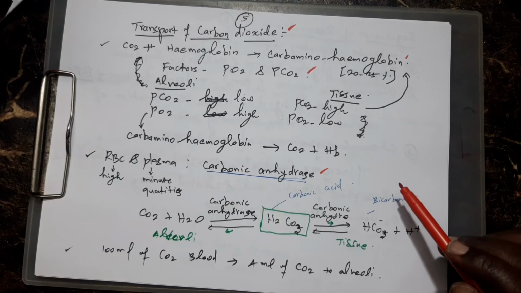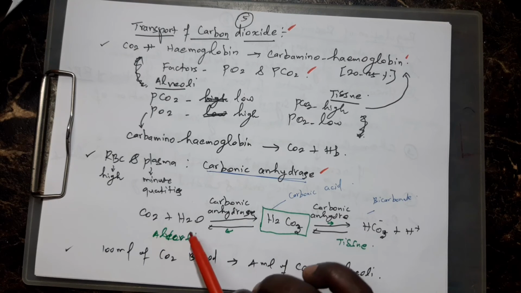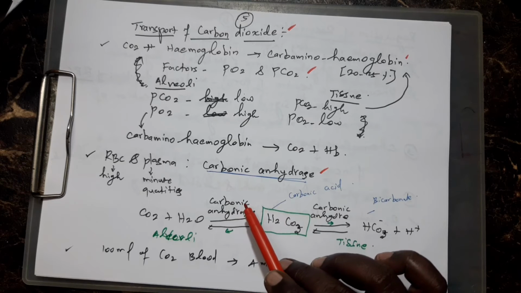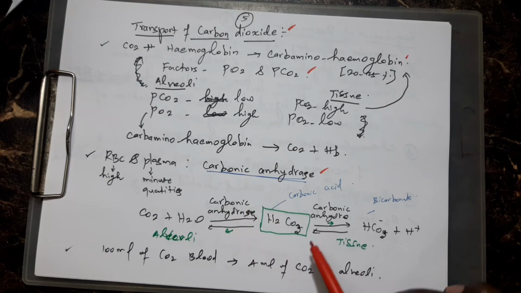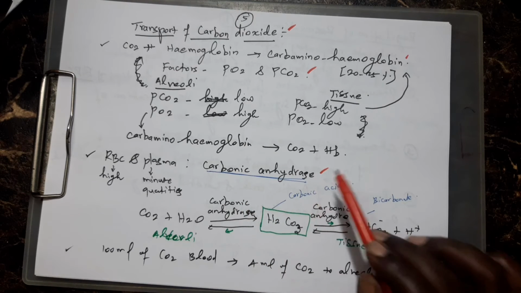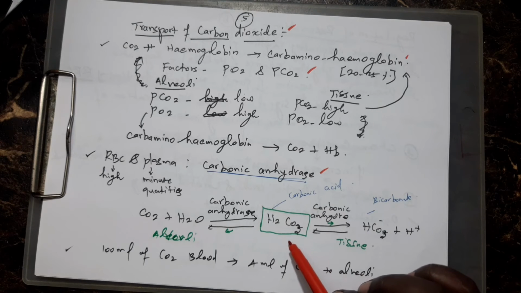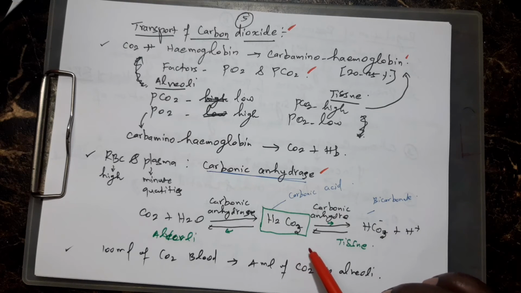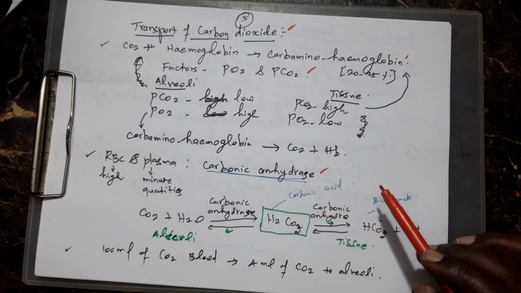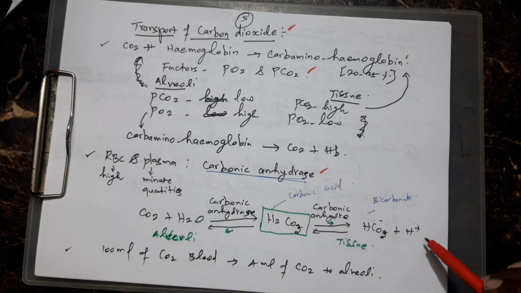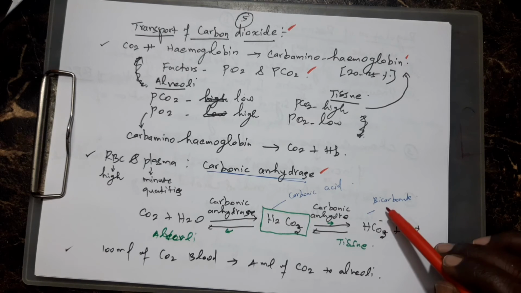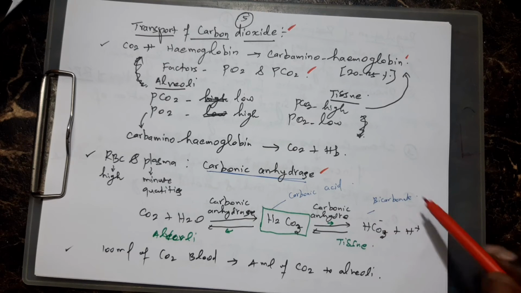CO2 plus H2O, in the presence of carbonic anhydrase, form H2CO3, carbonic acid. Again, the H2CO3, in the presence of carbonic anhydrase, is divided into H plus HCO3. The HCO3 means bicarbonate. This happens in the tissue.